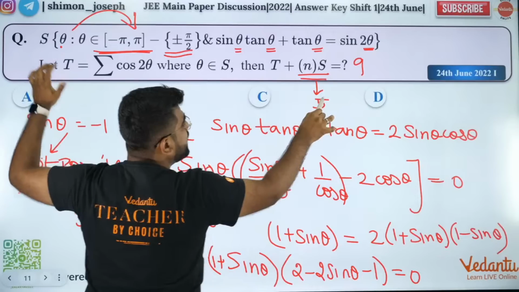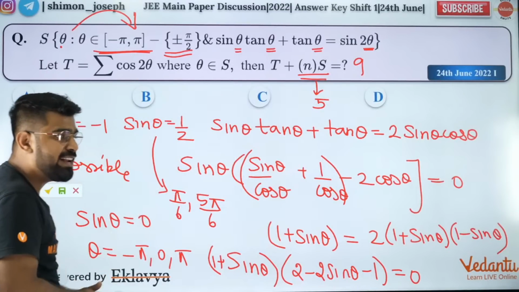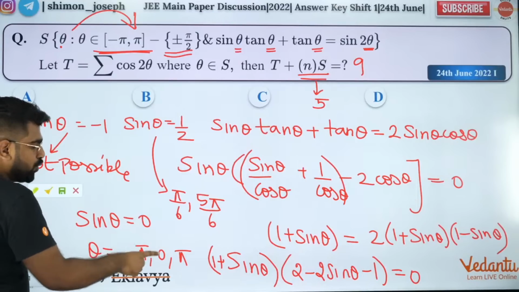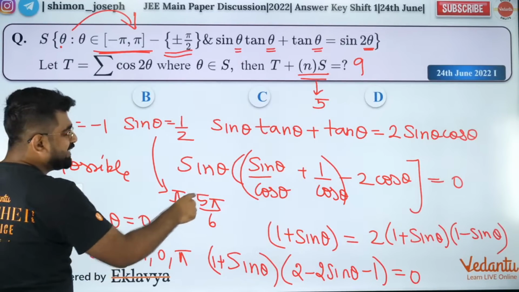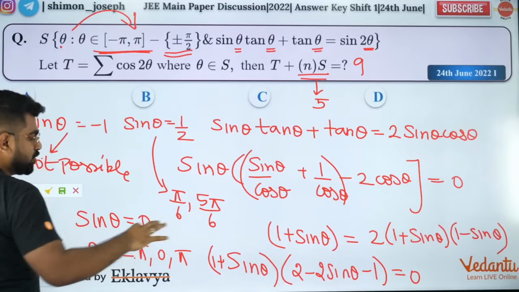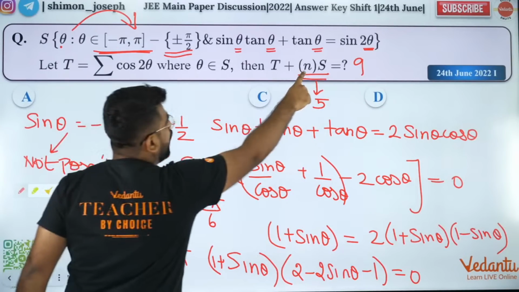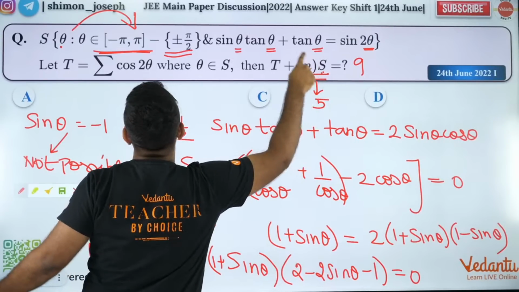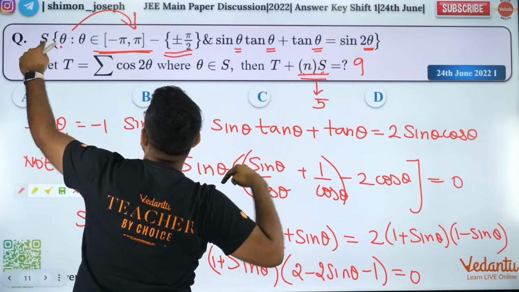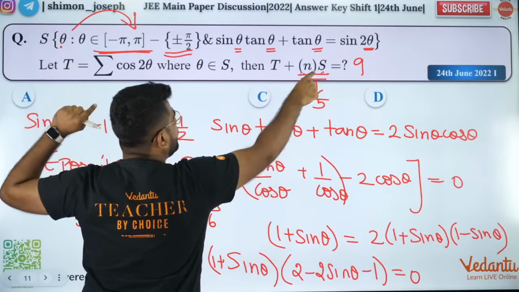The total number of elements in S is 5. How 5? Because 1, 2, 3 over here, pi by 6 and 5 pi by 6, 2 over here. So 3 plus 2 is 5. So what is n of S? n of S is the cardinality of S. Cardinality means number of elements. So the number of elements is 5.